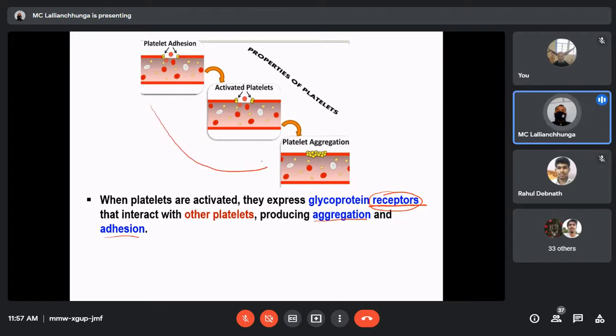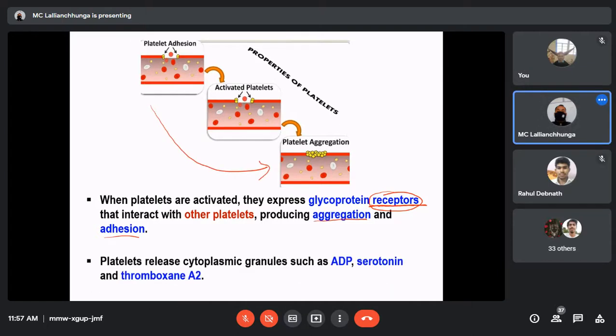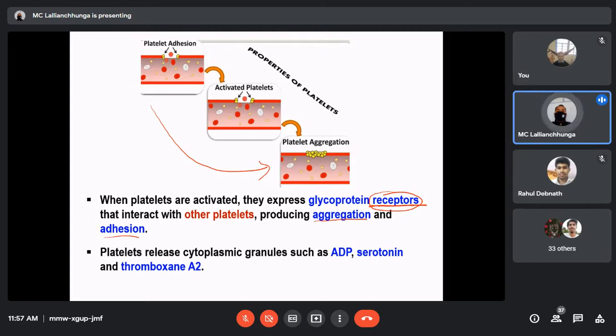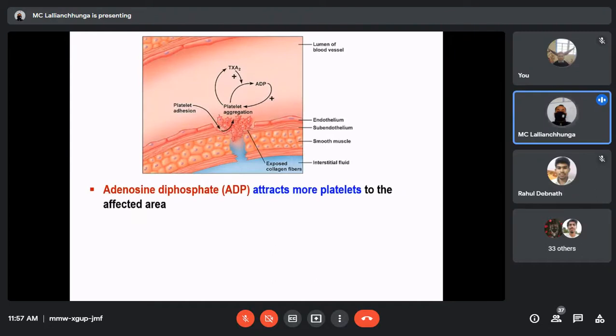So here in this diagram, you see that platelets release cytoplasmic granules such as ATP, serotonin, and thromboxane A2. You already know this one. And adenosine diphosphate (ADP) attracts more platelets to the affected area. All these molecules we have already discussed in the vascular spasm; they are important for vasoconstriction. Another important function of ADP is to attract more platelets to the affected area, and serotonin is a vasoconstrictor.